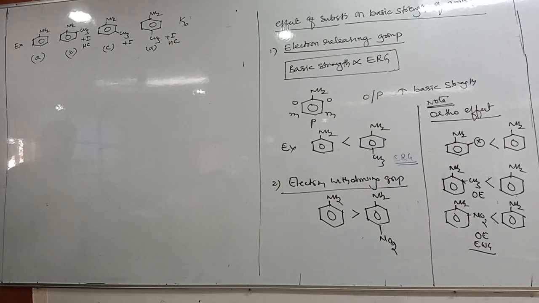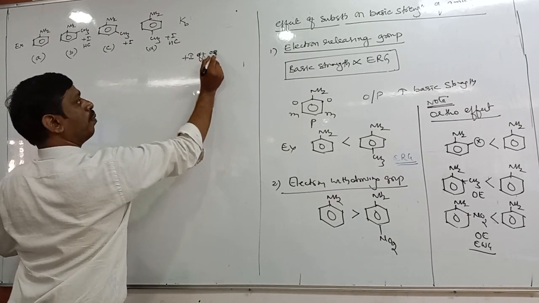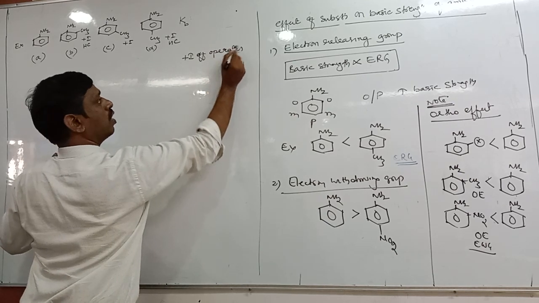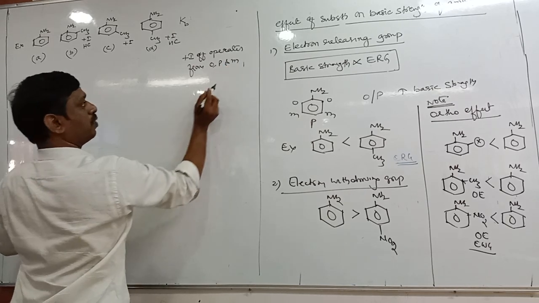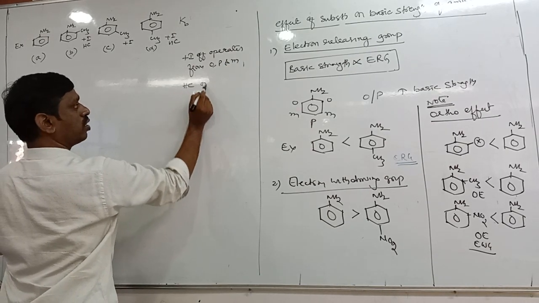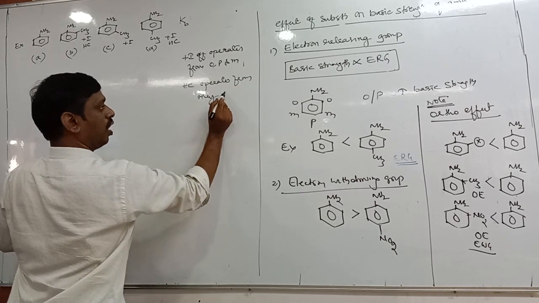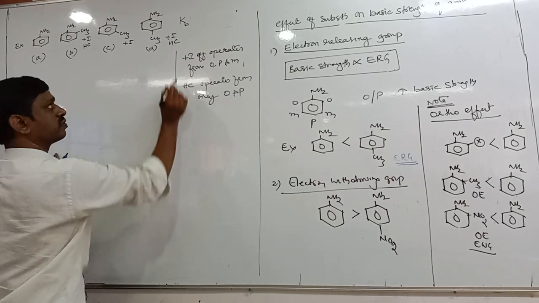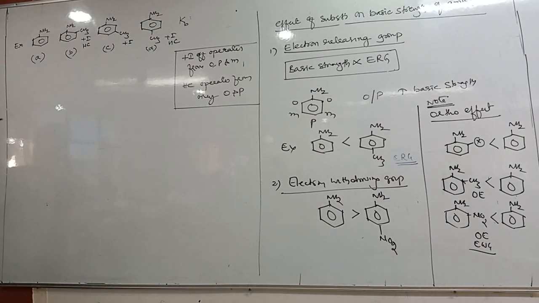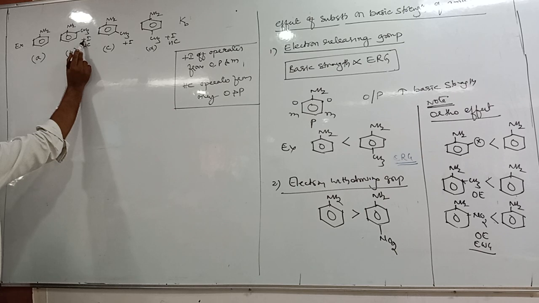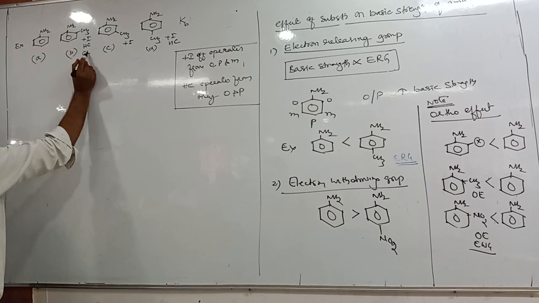So you can remember it like this. Plus I effect operates from ortho, para and meta positions, whereas hyperconjugation operates from only the ortho and para positions. Among these, at the ortho position there is hyperconjugation as well as plus I effect, but there is also the ortho effect.